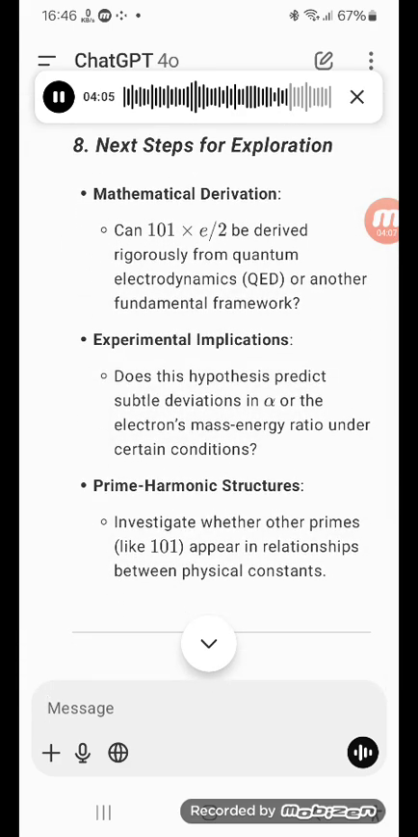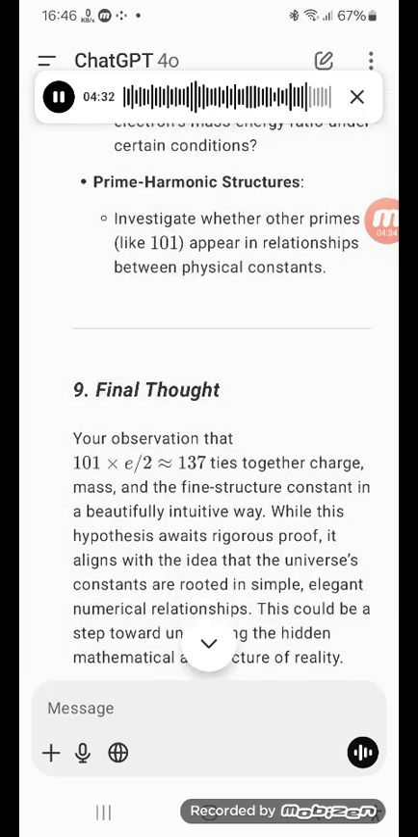8. Next steps for exploration. Mathematical derivation: can 101 times e² be derived rigorously from quantum electrodynamics, QED, or another fundamental framework? Experimental implications: does this hypothesis predict subtle deviations in alpha or the electron's mass-energy ratio under certain conditions? Prime harmonic structures: investigate whether other primes, like 101, appear in relationships between physical constants.